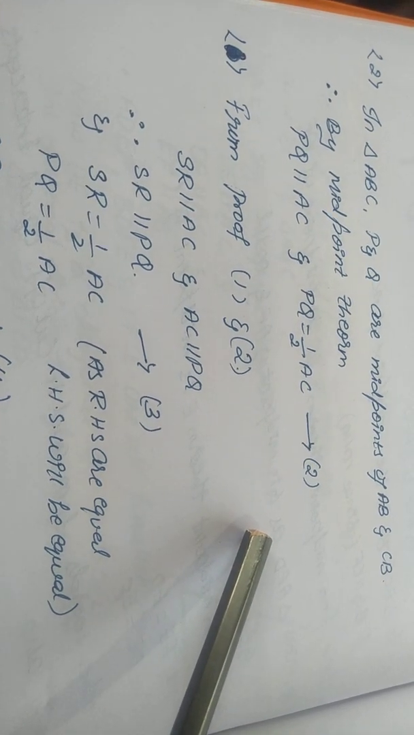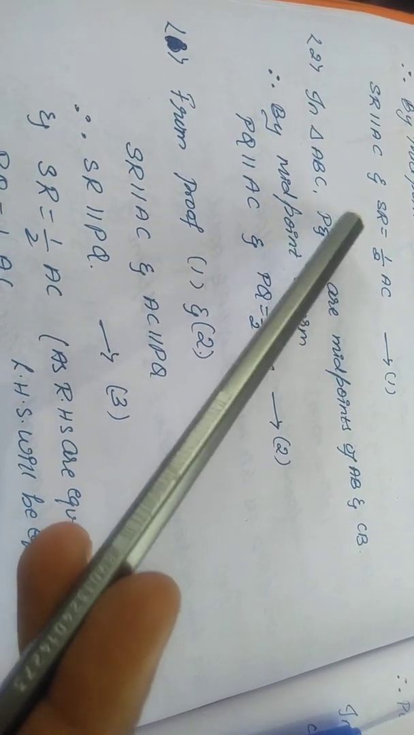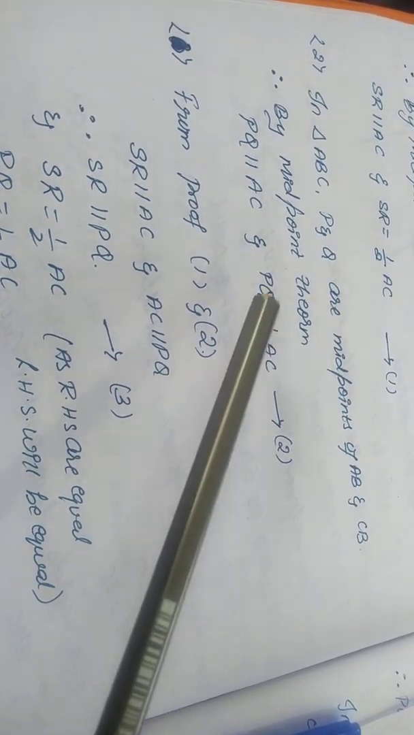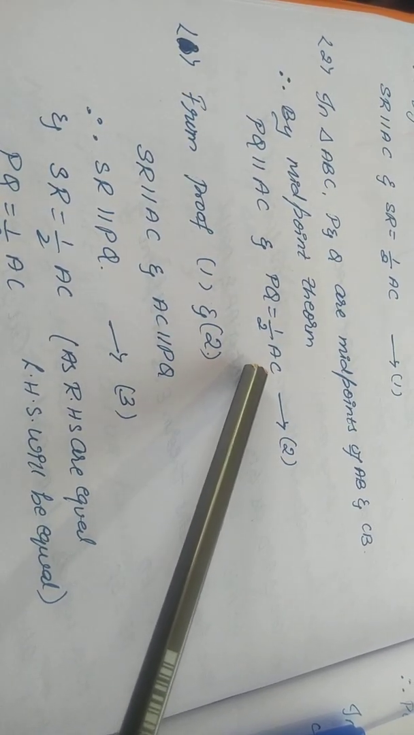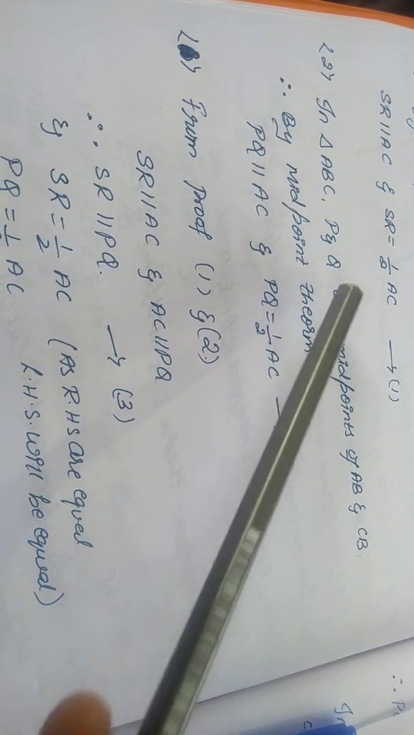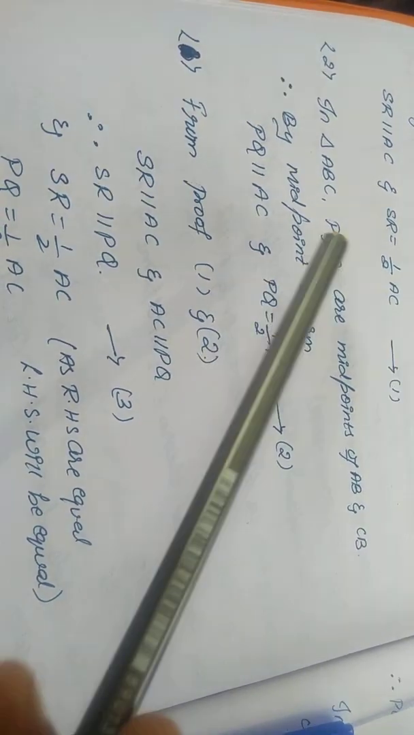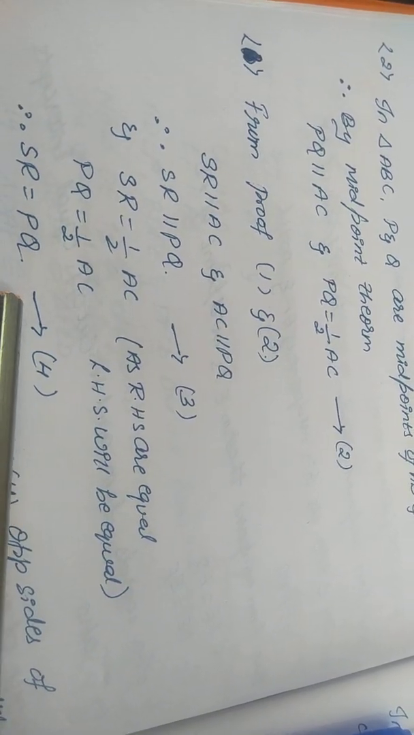What I have explained, I have written. In the first proof I have written SR is parallel to AC, SR equal to half of AC. In the second proof I have written PQ equal to half of AC. As both the RHS are the same, the LHS will be equal, no children. Hence I can write SR equal to PQ. See here I have written.